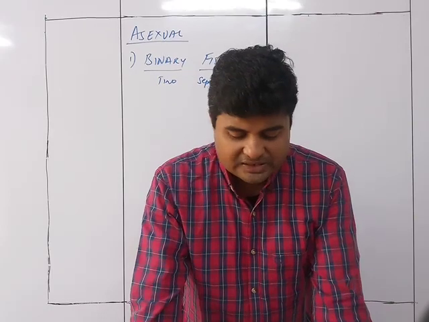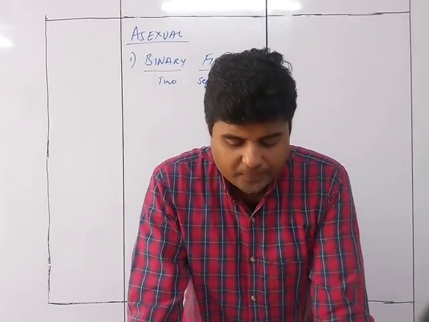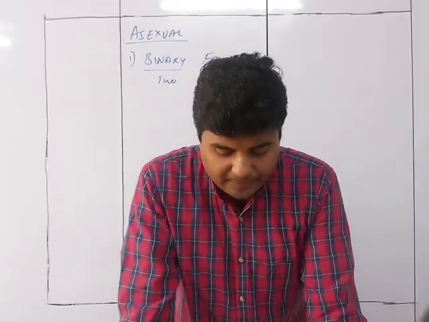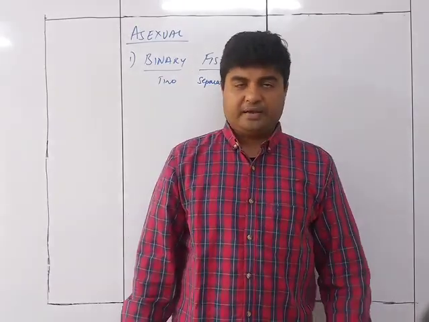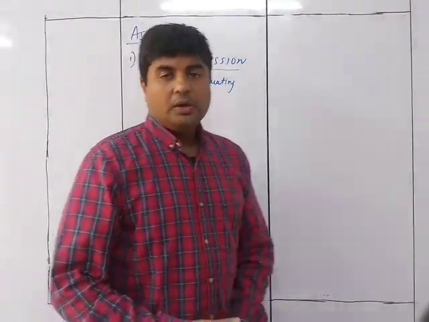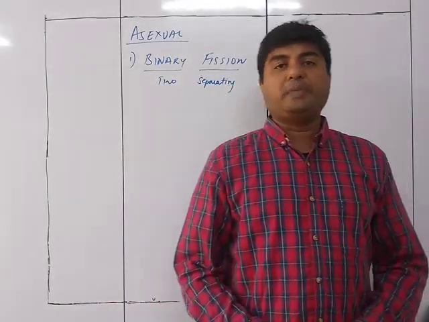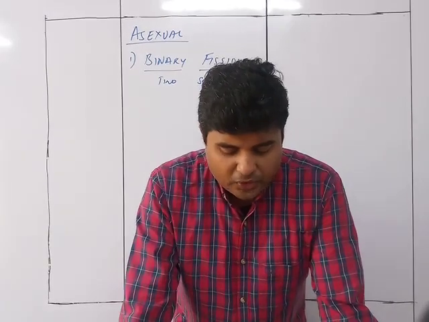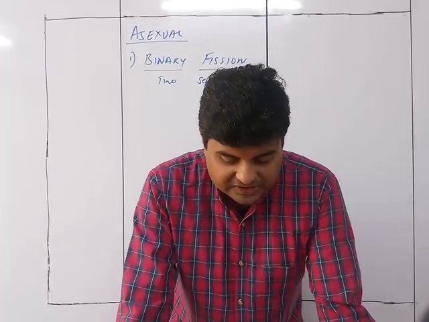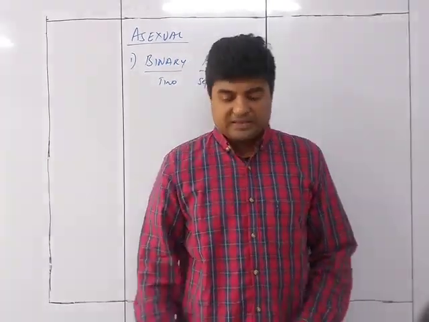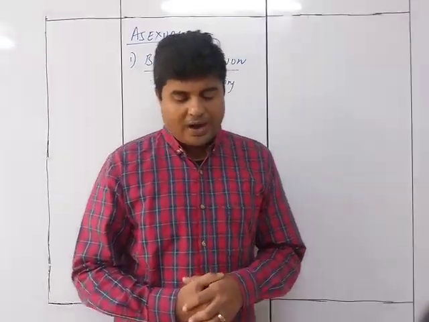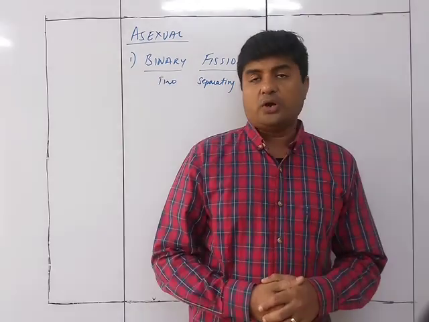Hence this is nothing but binary fission. Lower organisms like bacteria reproduce asexually by the method of binary fission. Binary means two and fission means splitting or separating, so binary fission means splitting into two parts. In this method, the nucleus divides into two, and then the cell splits across the middle, forming two identical cells called the daughter cells.